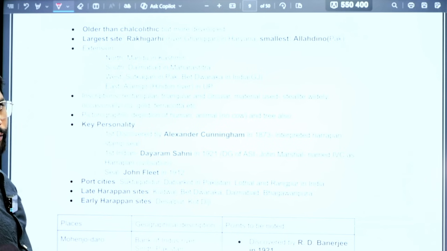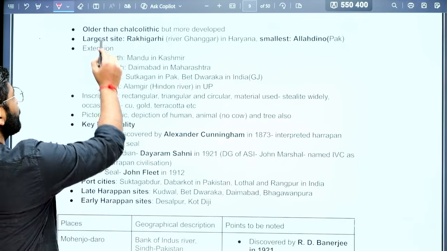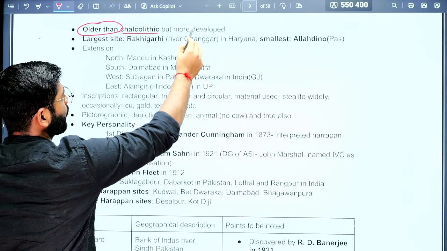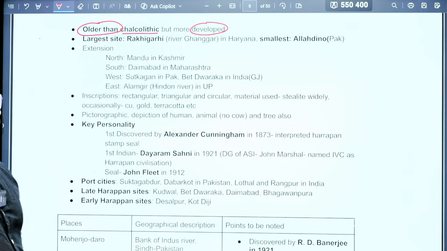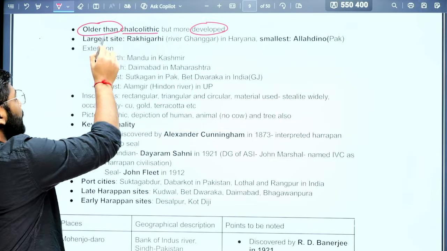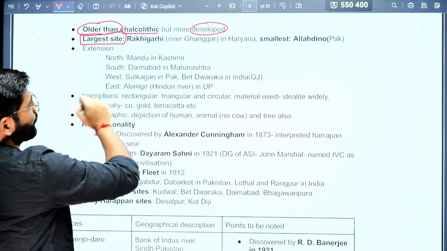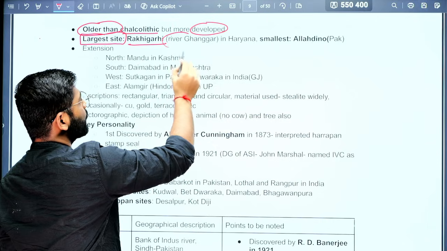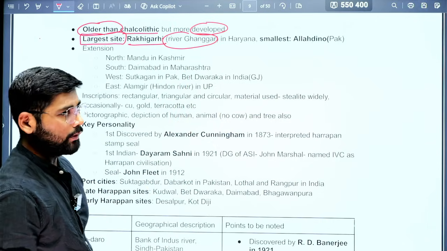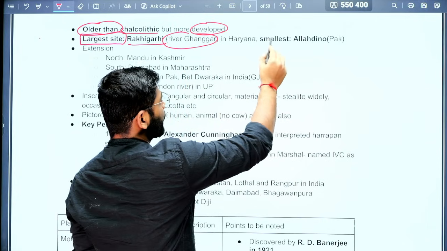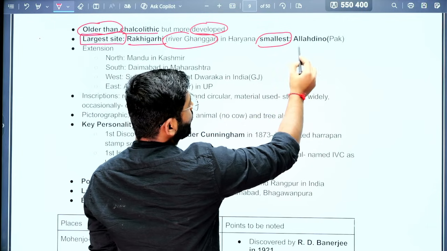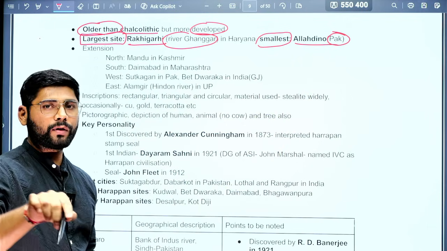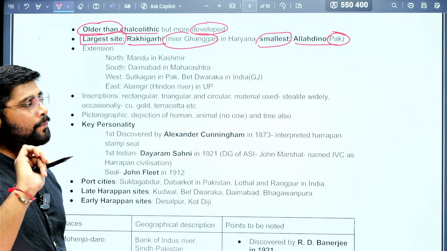Some basic facts that you need to know. Indus Valley civilization is older than the Chalcolithic, but it was more developed than the Chalcolithic period. Next, the largest site in this civilization is Rakhigarhi, located on the bank of the river Ghaggar in Haryana. The smallest site is Aladino, located in Pakistan, not in India. So the largest site belongs to India, but the smallest belongs to Pakistan.